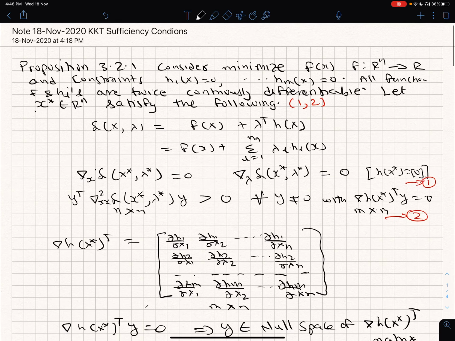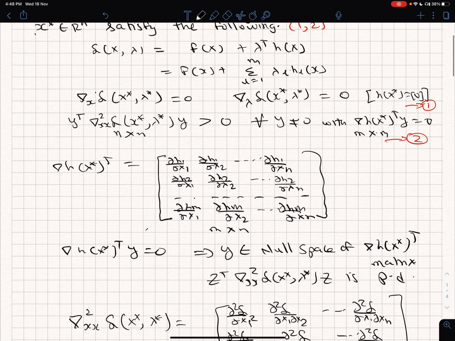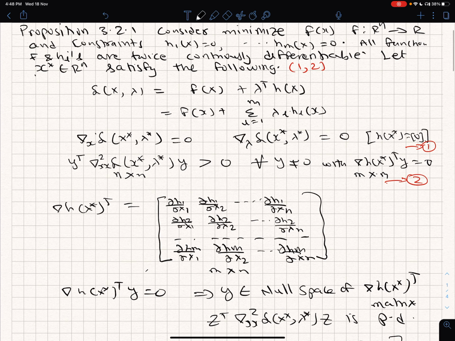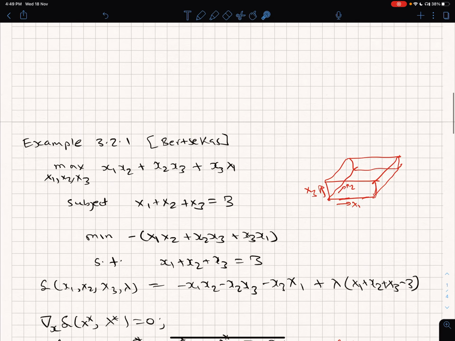So that means my second order sufficiency condition, that it should have positive definiteness, or a positive curvature, on the null space of the Jacobian of the equality constraints, is satisfied, and it is already a stationary point.